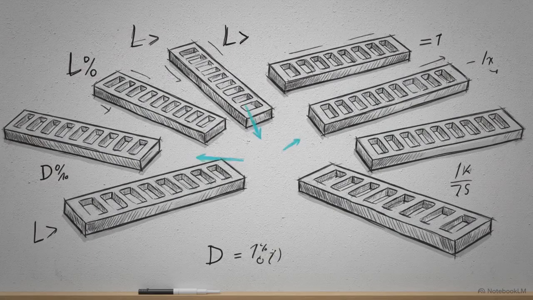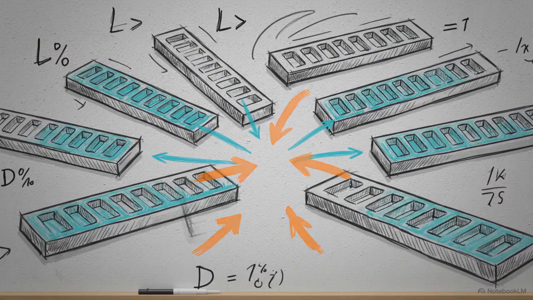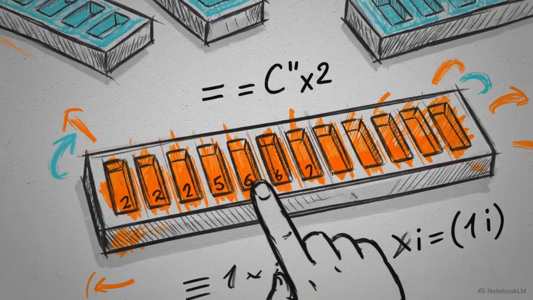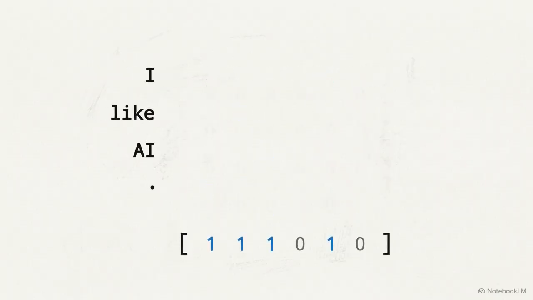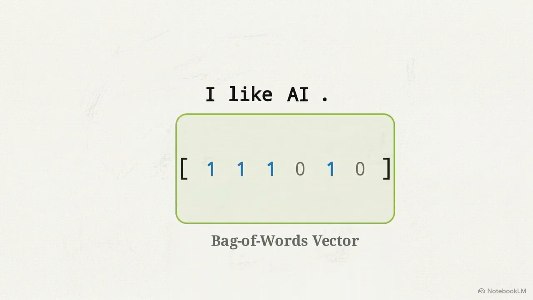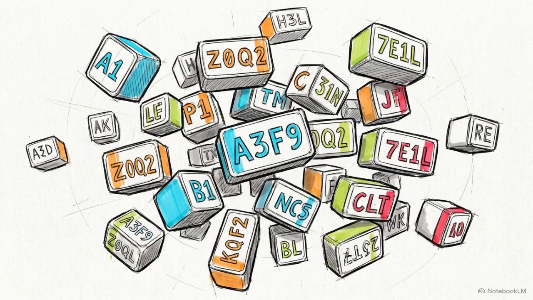To process full sentences, engineers developed the bag of words model, a method used to compress multiple one-hot vectors into a single, unified document-level representation. Bag of words aggregates the binary presence of the tokens. It checks which words exist in the text and flips their corresponding dimensions to 1. In doing so, it intentionally discards all grammar, syntax, and word order. While bag of words succeeds in creating a computable numerical input, it results in a bloated, brittle system that treats language as a disconnected pile of IDs, rather than a coherent thought.